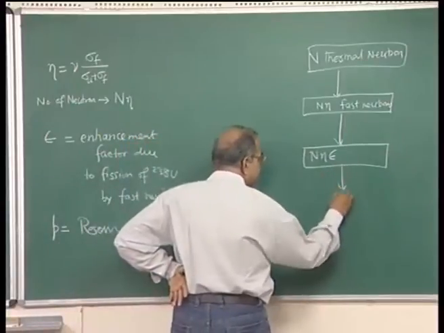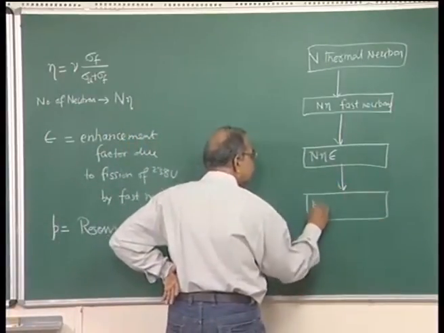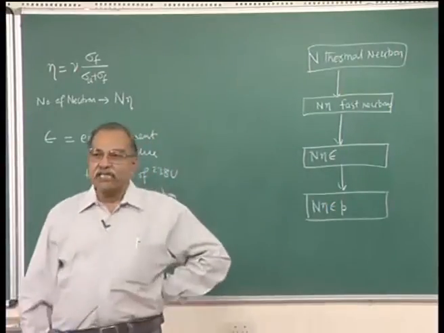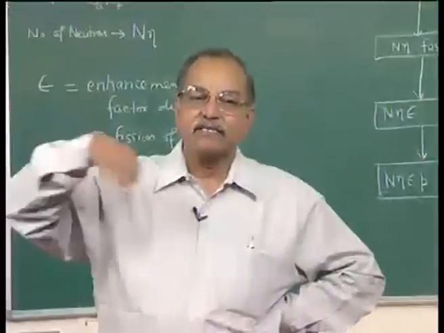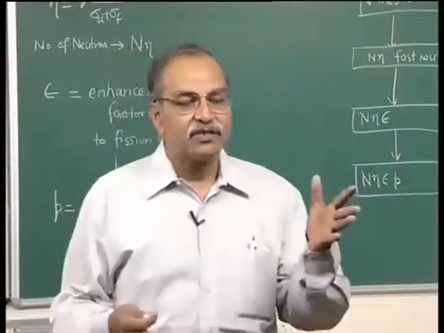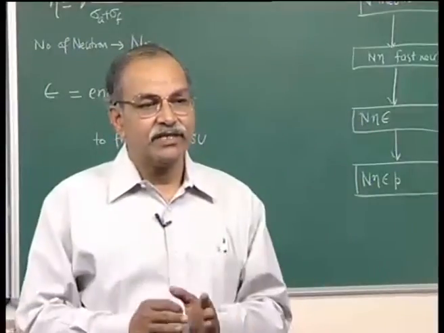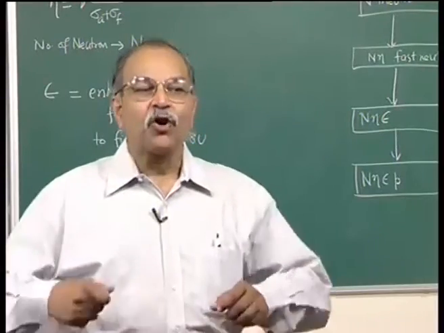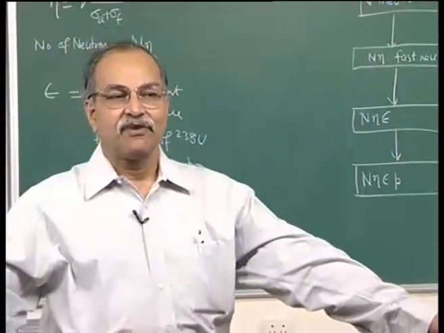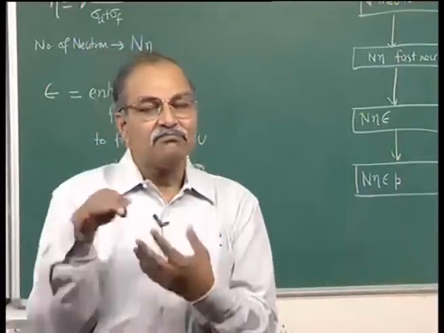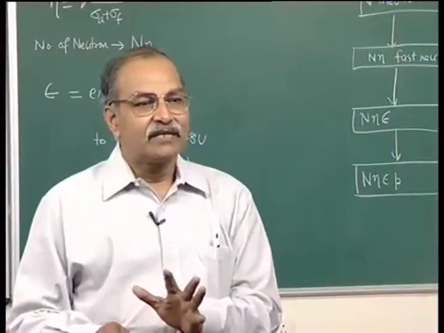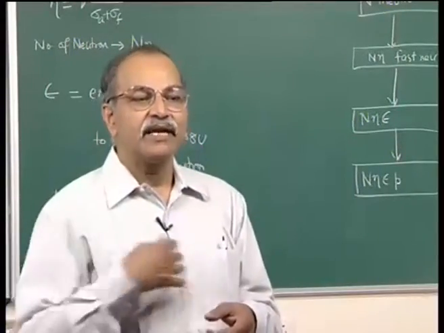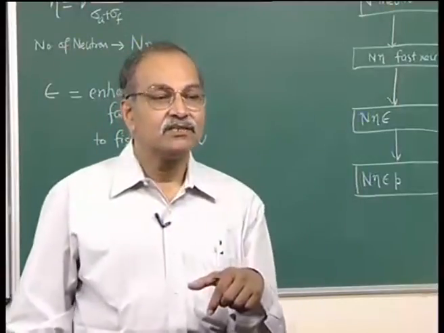So, now you have N, eta, epsilon and P. So, these many have survived that uranium 238 non-fission absorption in 1 to 100 electron volt energy range, and they are thermalized. But even if they are all thermalized, not all of them will be able to get into the fuel rods, because after all there are some small cross sections where the moderator material or the other surrounding material that is there can absorb this neutron.